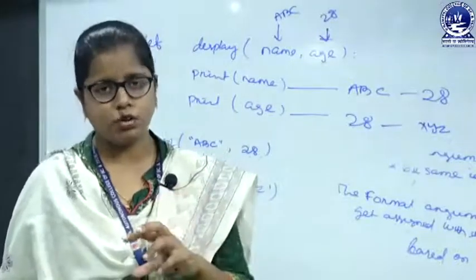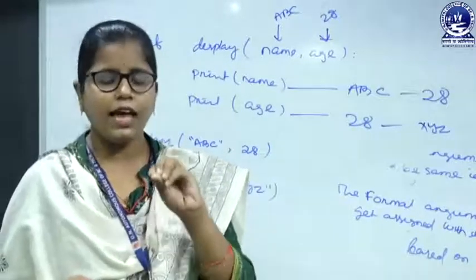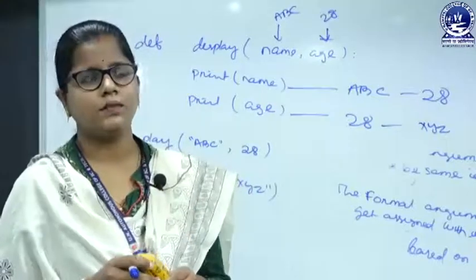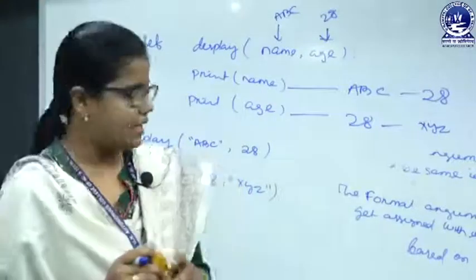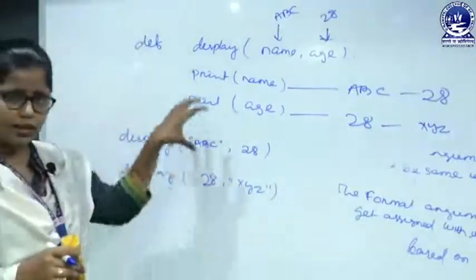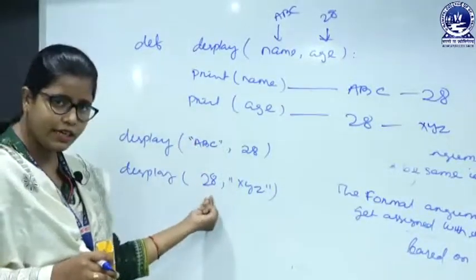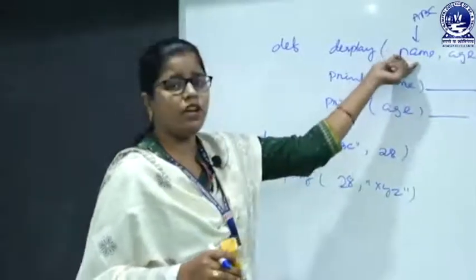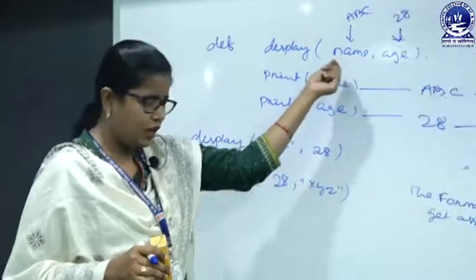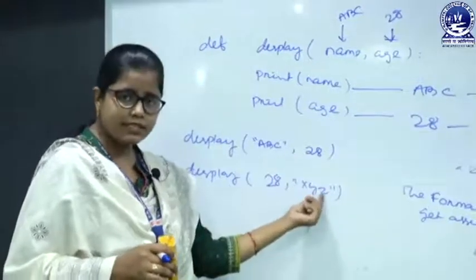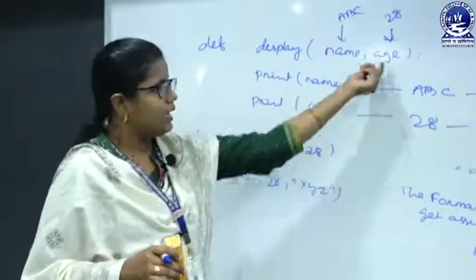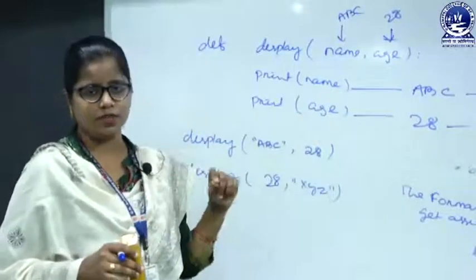How can I know that? There we have to use keyword arguments. In required arguments, if I put 28 here, then name will be assigned 28, and when I put XYZ, age will be assigned XYZ.